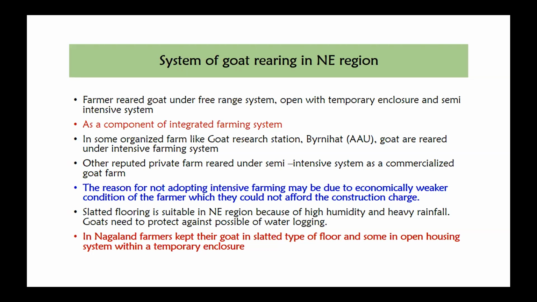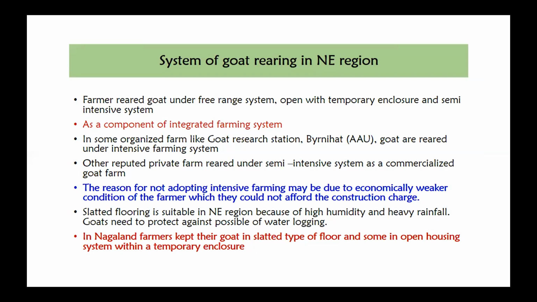Most of the housing here is constructed with locally available material, and the flooring is mostly slatted, which is very suitable because the area has high humidity and high rainfall, so we need to protect against waterlogging. Waterlogging causes dampness, which leads to respiratory disease, indigestion, and other microorganism growth. So we need to avoid waterlogging in the goat shed.